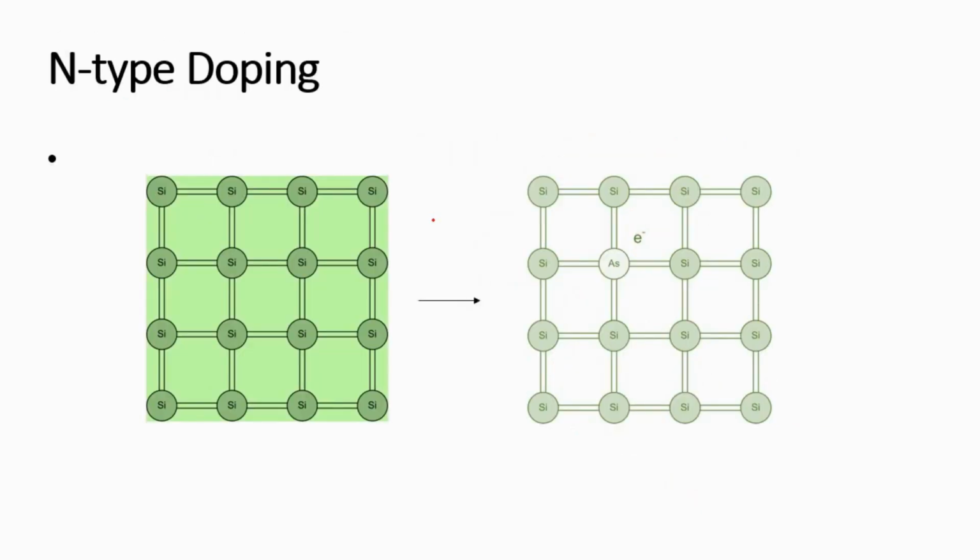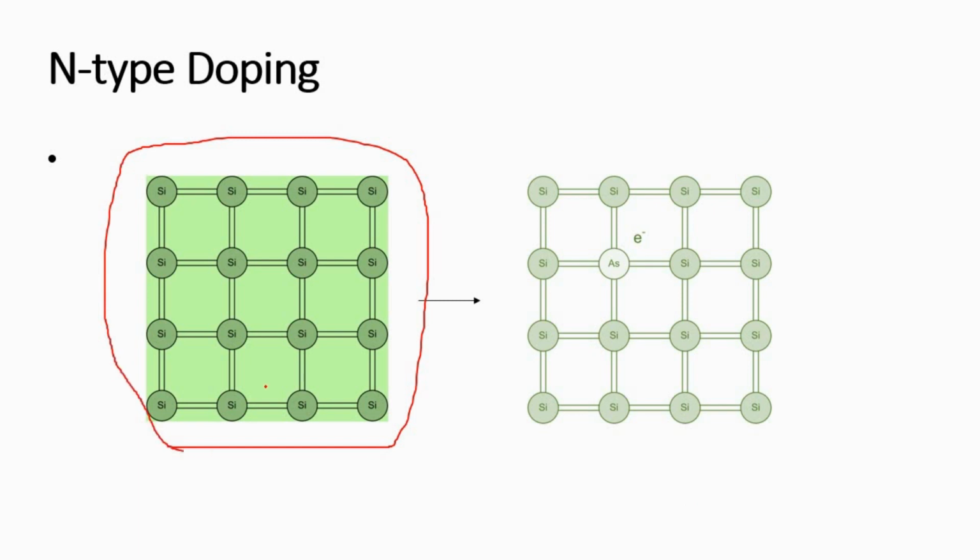Now what happens in n-type doping? This is your silicon crystal. It is like this, and here we have arsenic doped. So you have an excess electron. This is n-type doping, and your silicon is being converted into an extrinsic semiconductor.